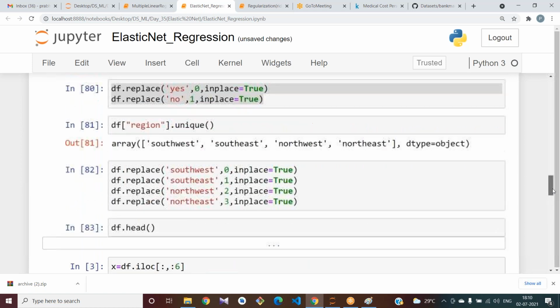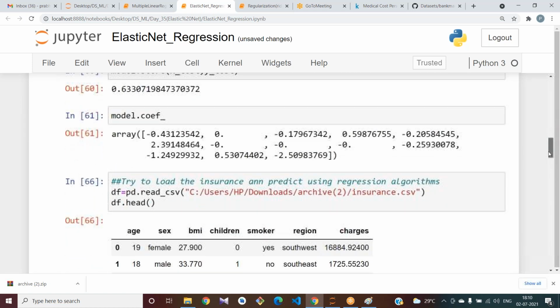Since I have restarted my kernel, I should run all these again.